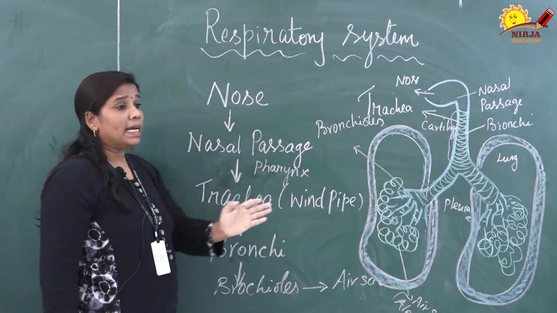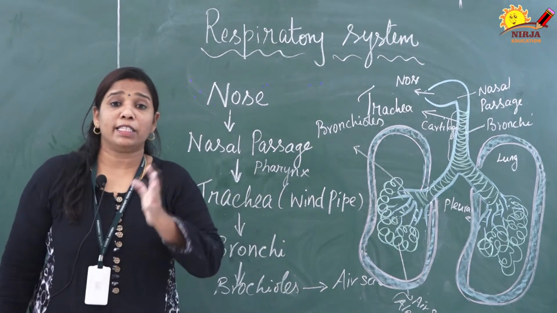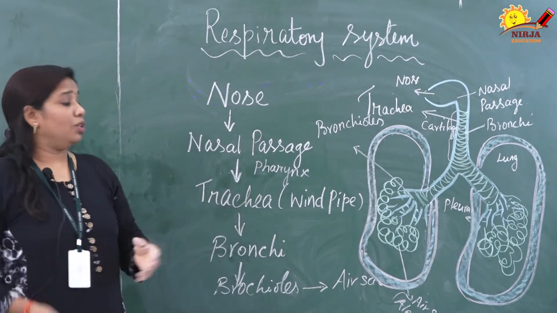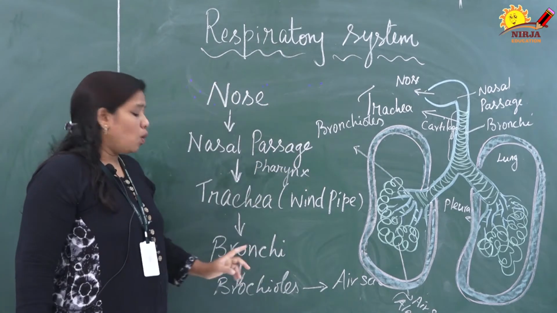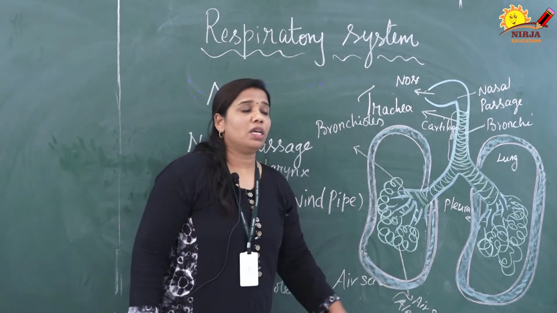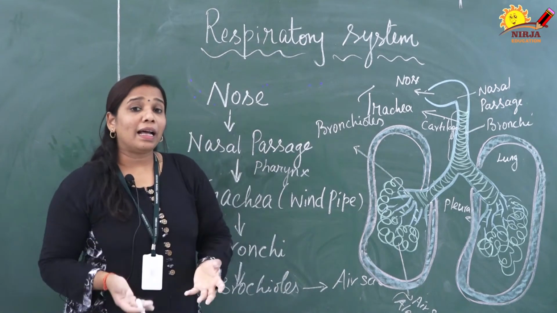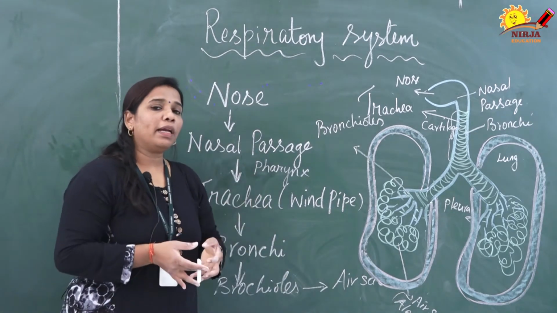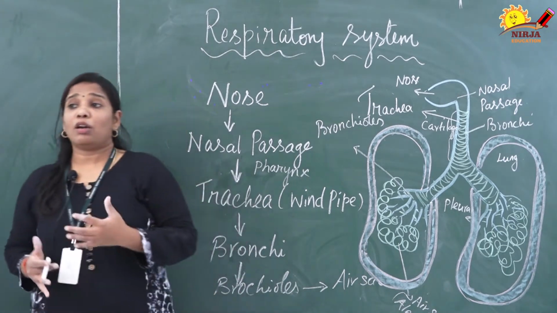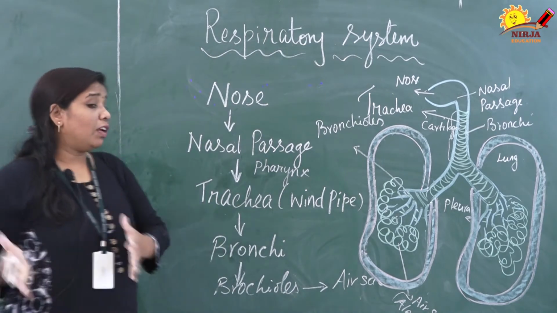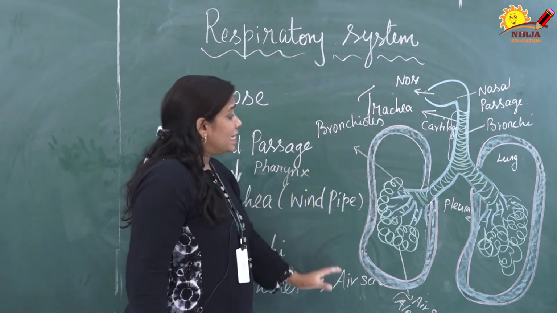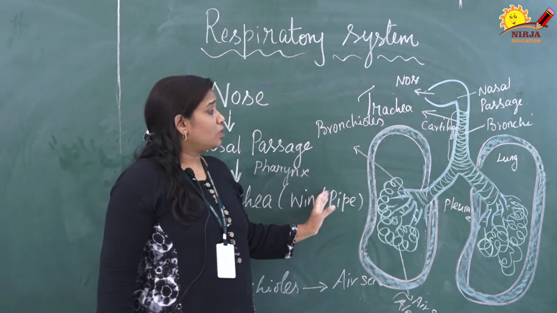Now as we know, respiration is a process of oxidizing food. Already the food has come from the digestive system. Now we have to get the energy, so the air is going inside. Once the air goes inside the air sacs, they absorb the oxygen and send it into the blood. The blood already has food substances; they combine with oxygen and release energy. At the same time the waste gases like carbon dioxide and water vapor come back to the alveoli and are released outside. This entire apparatus is covered by a muscular organ, that is called the lungs.